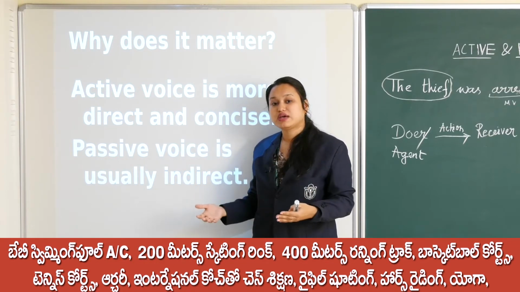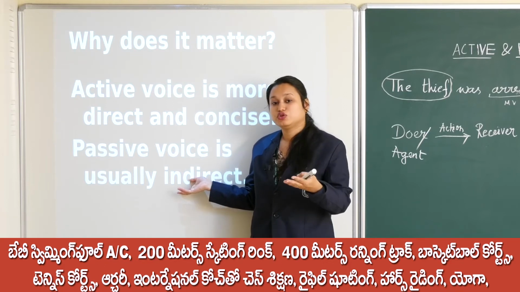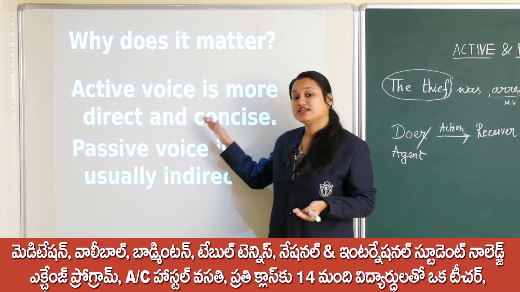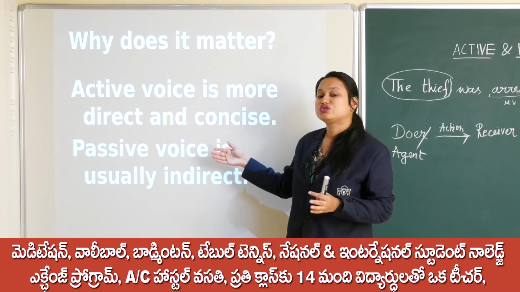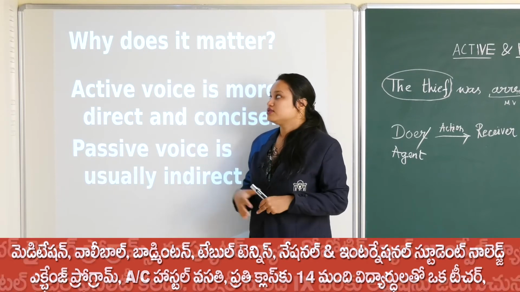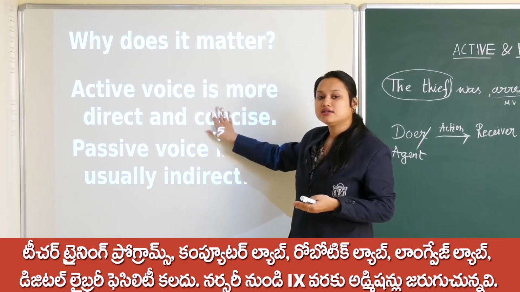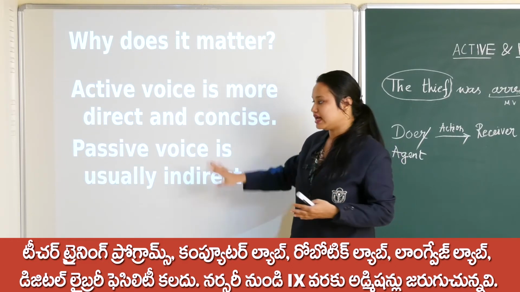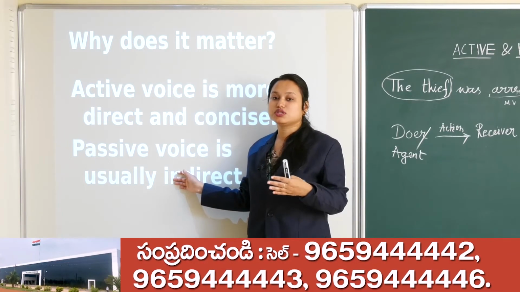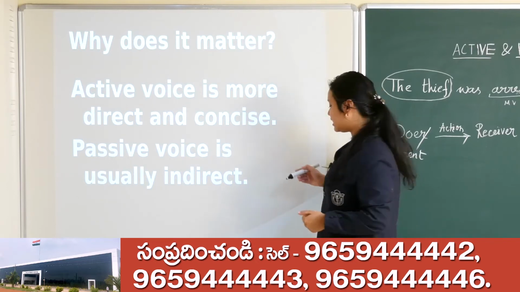When it comes to essay writing, short story writing, you shall be using more passive voice sentences. That's why it is important that you know the structure and usage of passive voice sentences, right? So I hope this is clear. Active voice is direct. We use more active voice in our spoken language, in our day-to-day language, but passive voice is indirect, and we use it most in written language, in creative writing and so on.